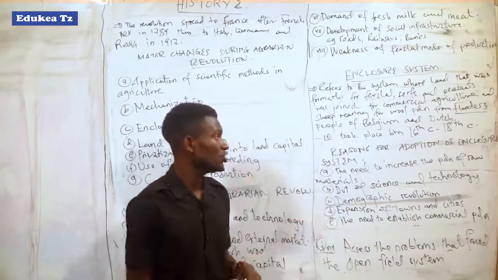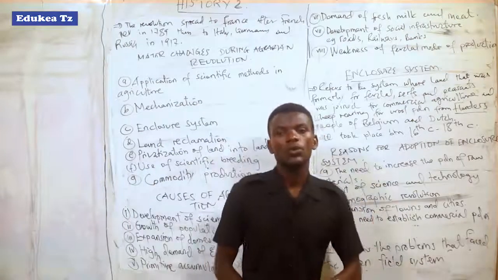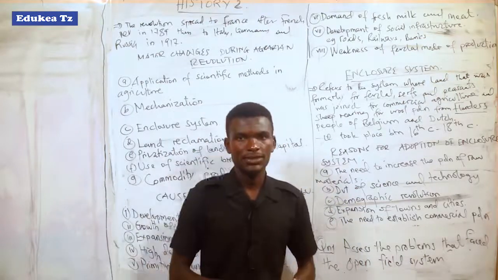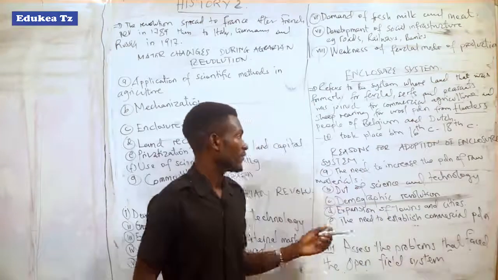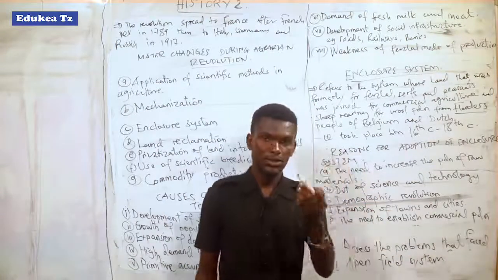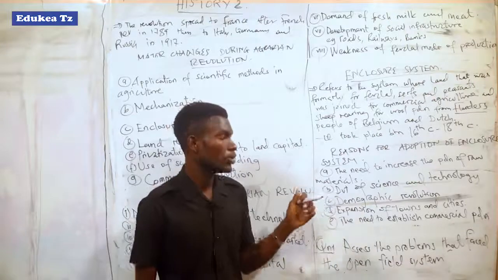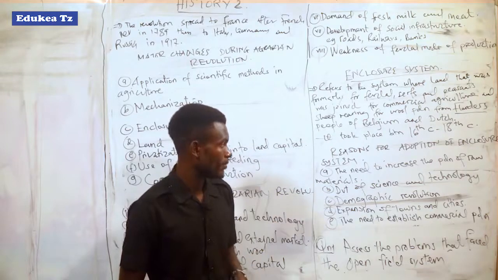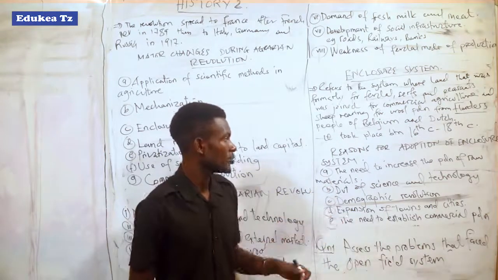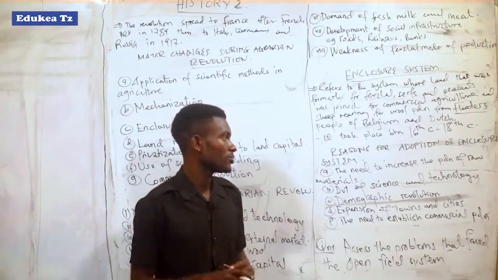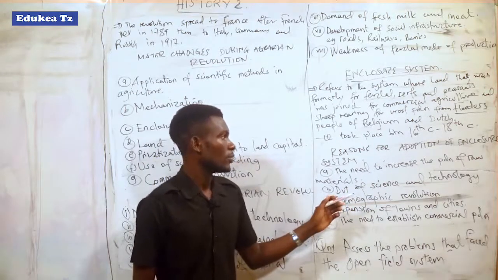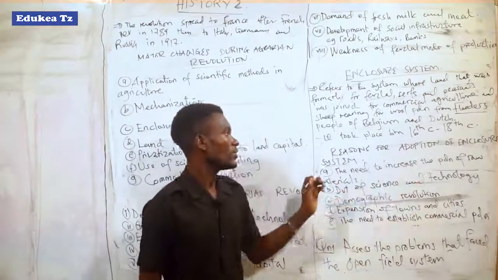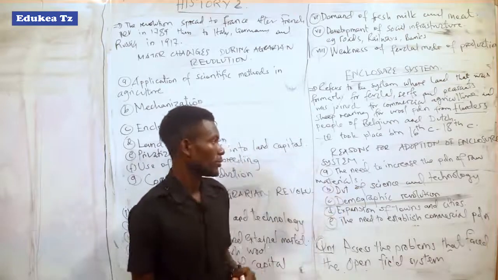Enclosure system was done in order to increase the production of raw materials which were needed in industries, in textile industries and woolen industries. For example, cotton, which was needed in textile industries, and wool, which was needed in woolen industries. So those raw materials being in high demand in industries increased the strategy to adopt the enclosure system in Europe.